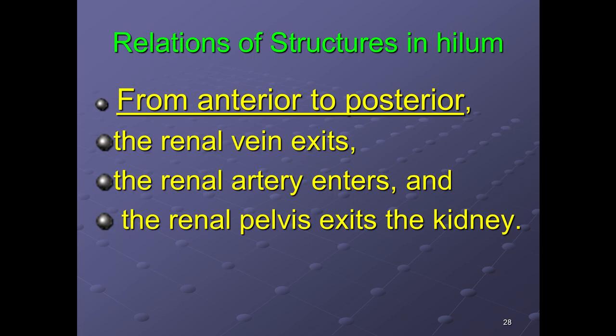Now, what are the relations of structures in the hilum? We have seen the structures in the hilum and how they are present. From anterior to posterior, the structures are vein, artery and pelvis, VAP. The renal vein exits, the renal artery enters, and the renal pelvis exits the kidney.